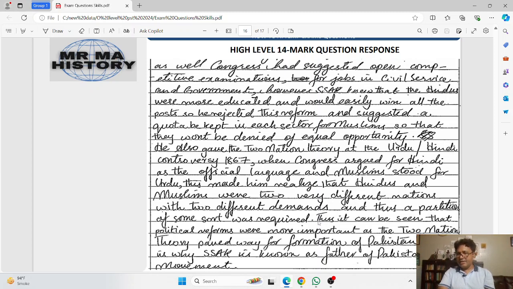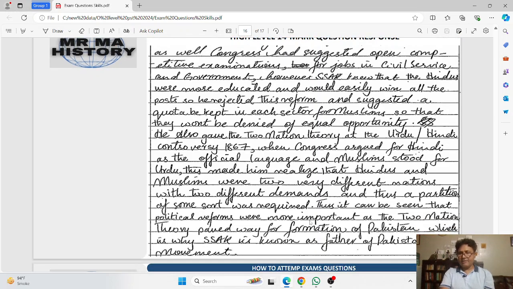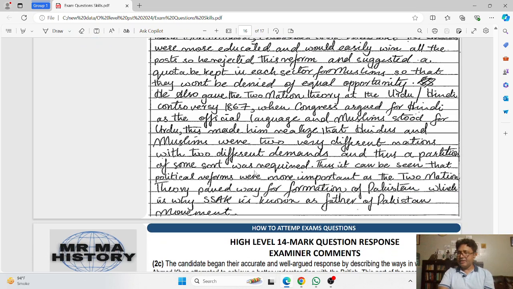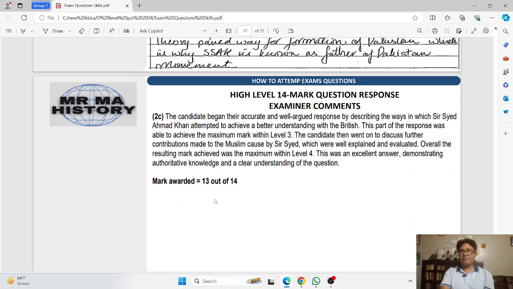Thus, it can be seen that political reforms were more important as the two-nation theory paved way for formation of Pakistan, which is why Sir Syed Ahmad Khan is known as the father of the Pakistan movement. So this represents the evaluation, but it is not fully developed. If the candidate was able to write more and develop it, the candidate could have achieved 14 out of 14 marks.